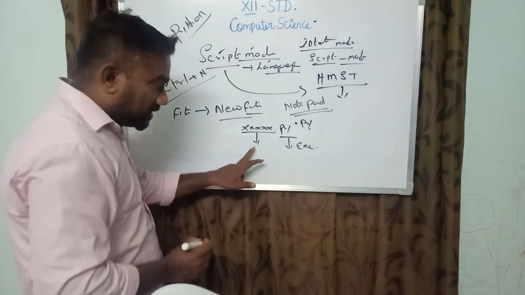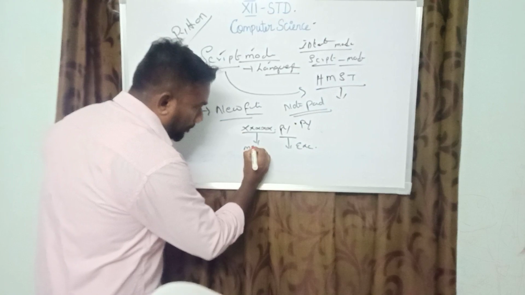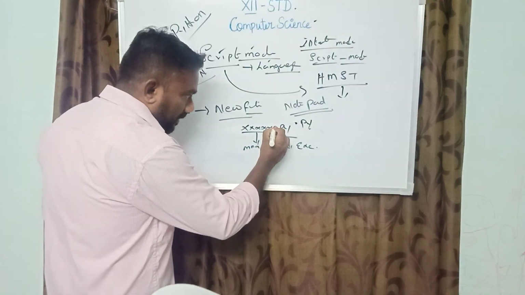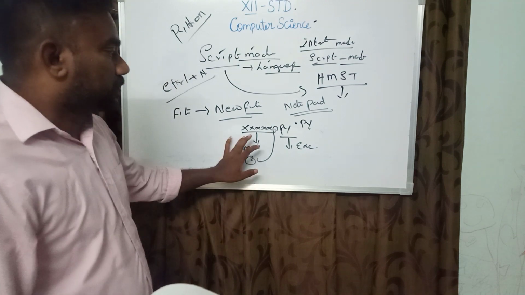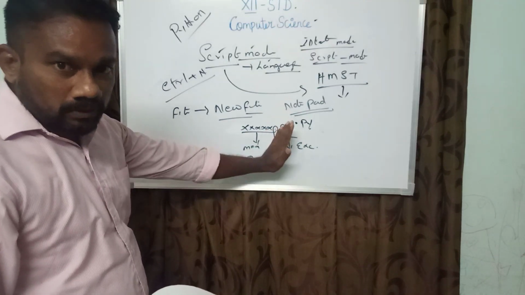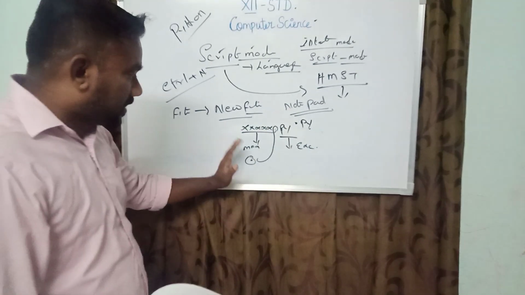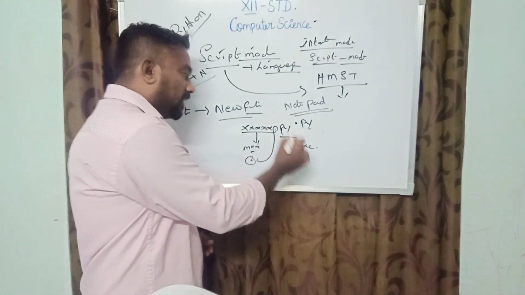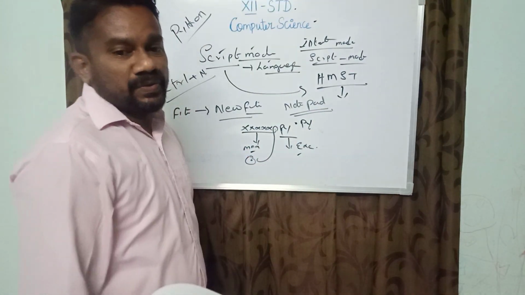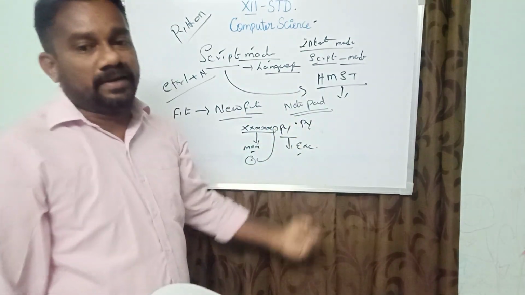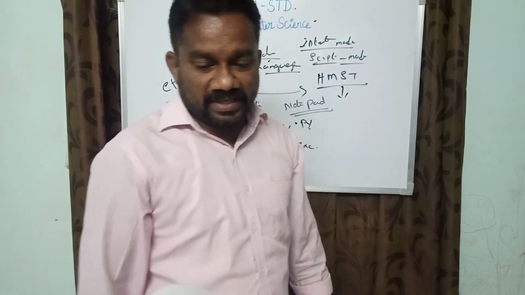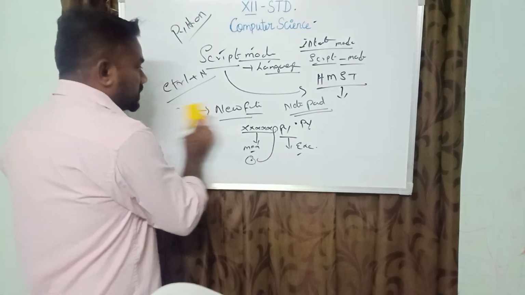These two categories are divided by the dot operator. So it is called a newly created file in Notepad.